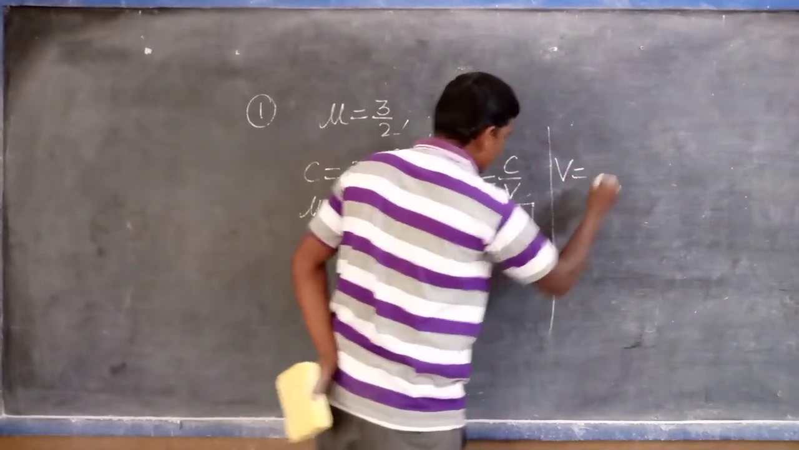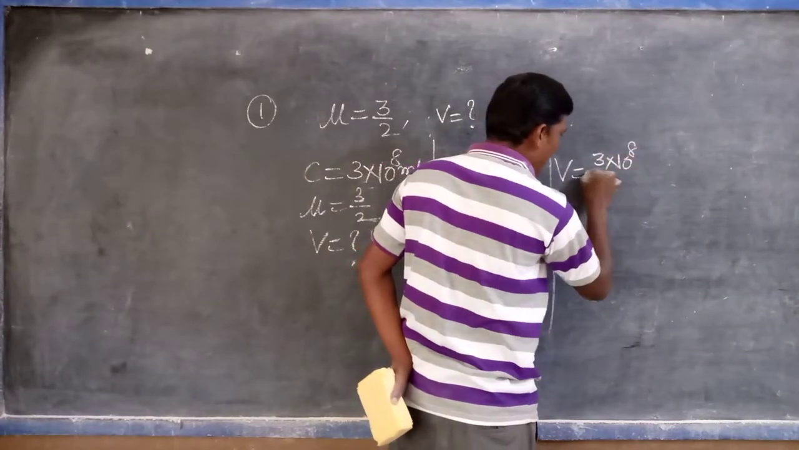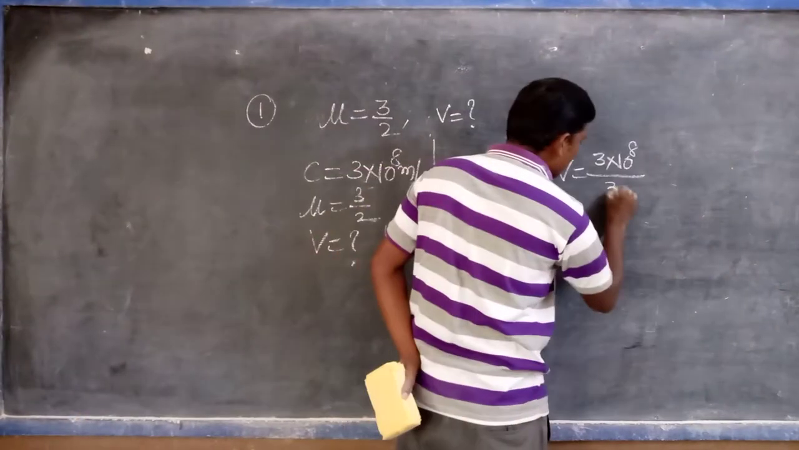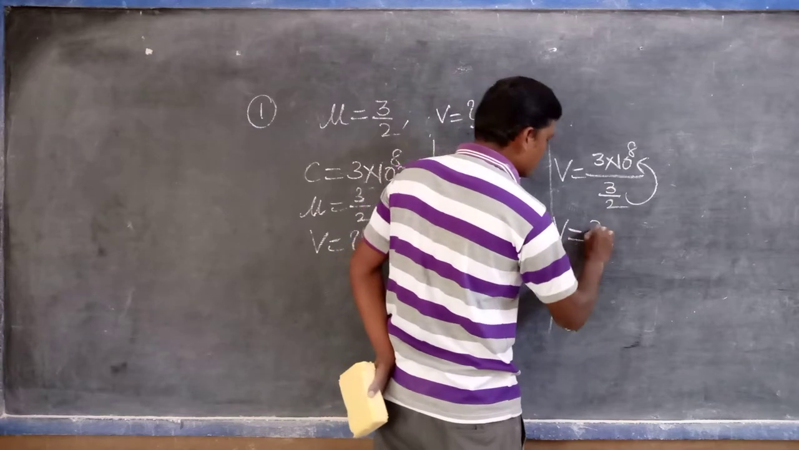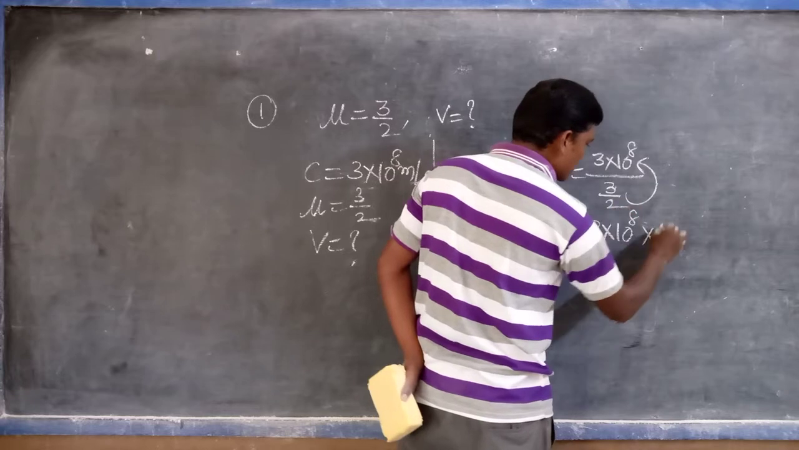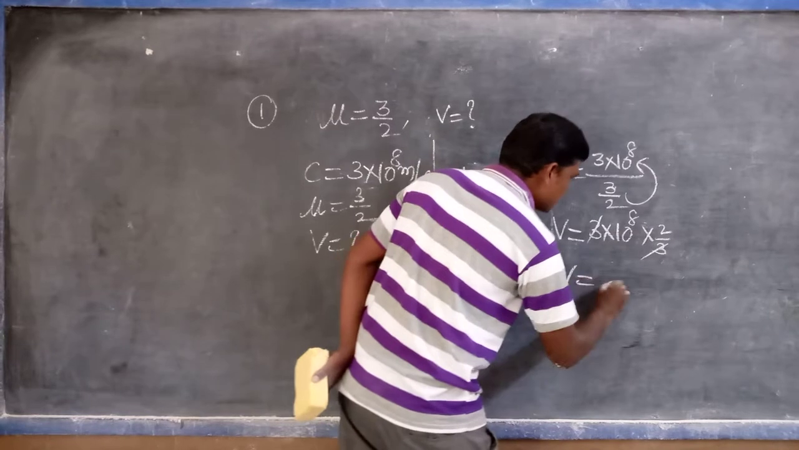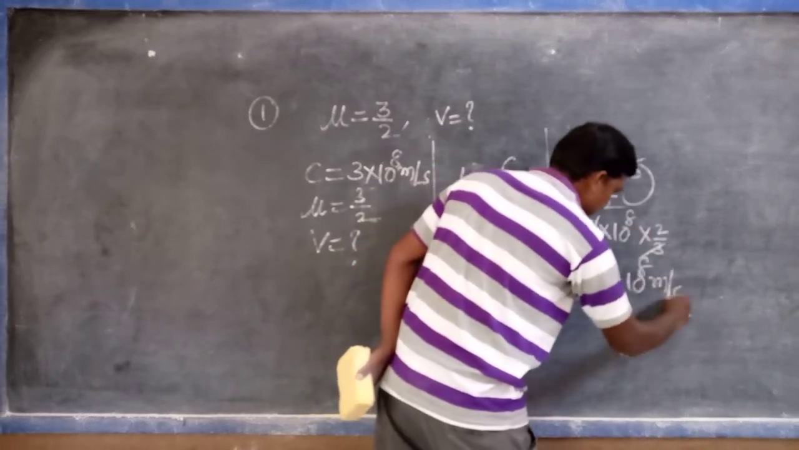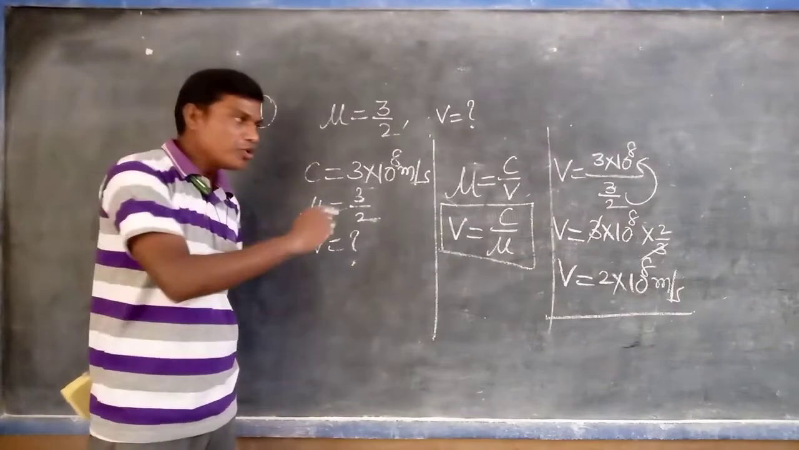Then V is equal to 3 into 10 power 8 upon 3/2. This 3/2 goes to the numerator side as 2/3. V is equal to 3 into 10 power 8 into 2/3. The 3 gets cancelled. Then V is equal to 2 into 10 power 8 meters per second. So the speed of the light in the glass is 2 into 10 power 8.